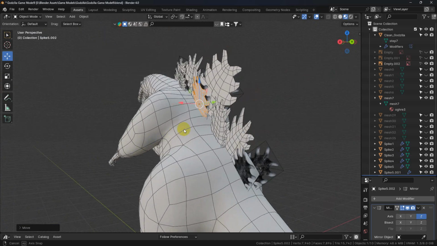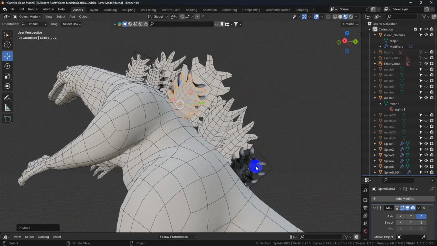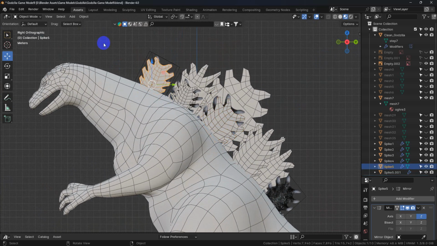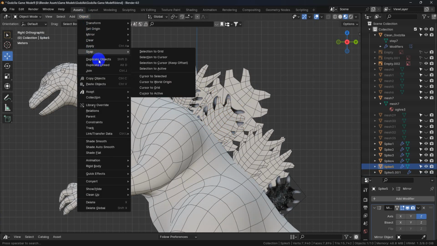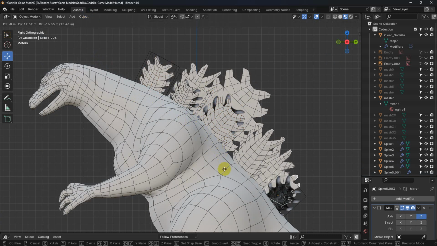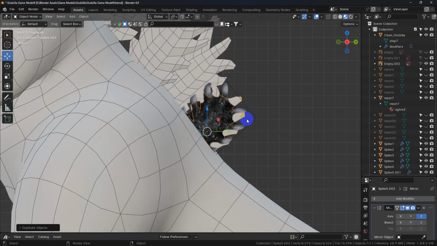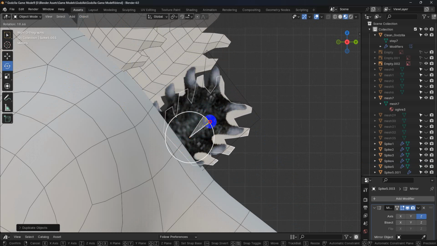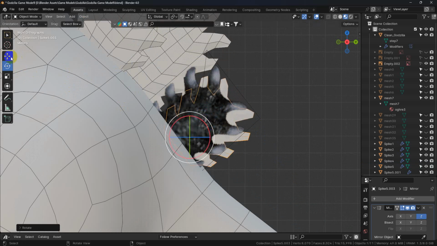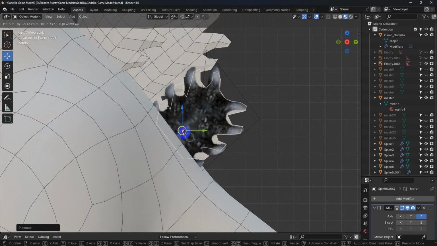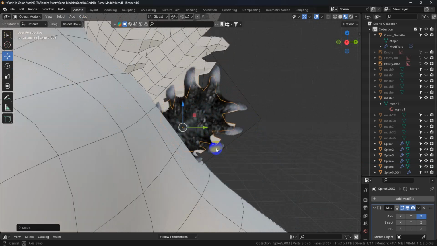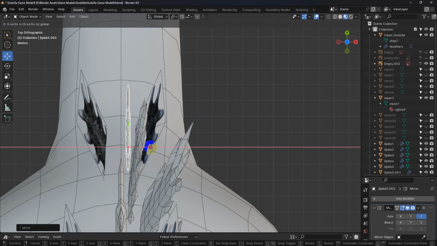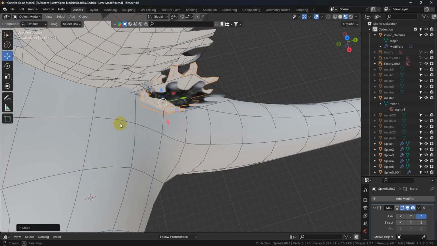Alright, so now we have the last spike down on the bottom. So we're going to do the same thing. We're going to go into the side view. We're going to grab our initial object. We're going to duplicate it. We're going to move it down. Rotate it. Move it into place. We're going to go to the top view. We're going to move that out.